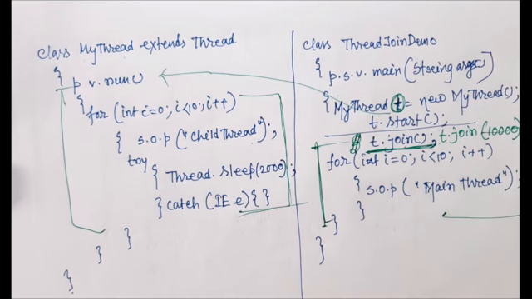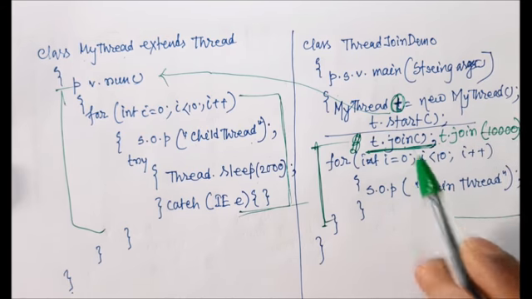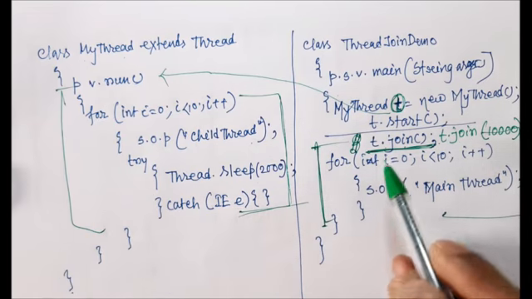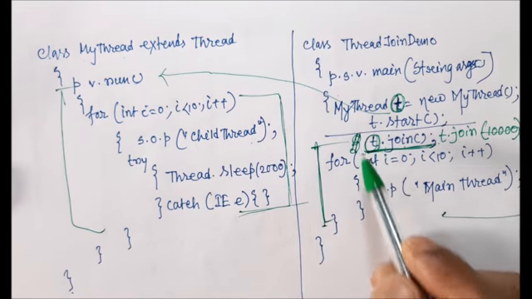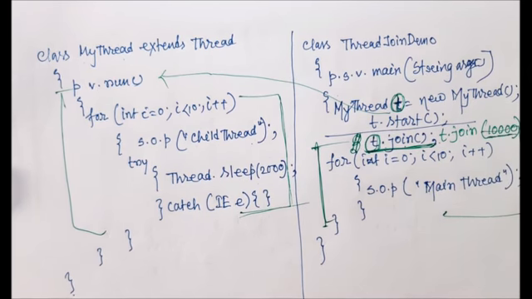So what is the difference? If I call the join method without any argument, it means it will complete after the total completion of this thread instance's method. But when you specify some time, it has to wait at least that specified long millisecond time, and after that it will be executed. But it totally depends on the thread scheduler.